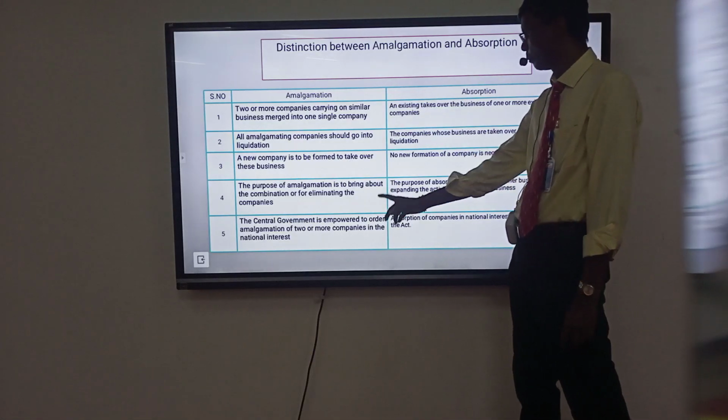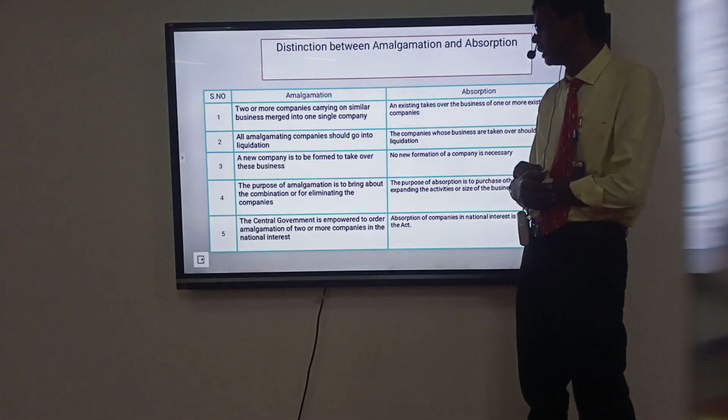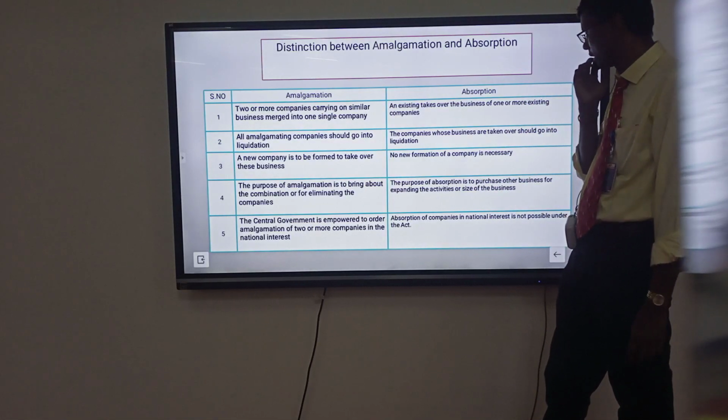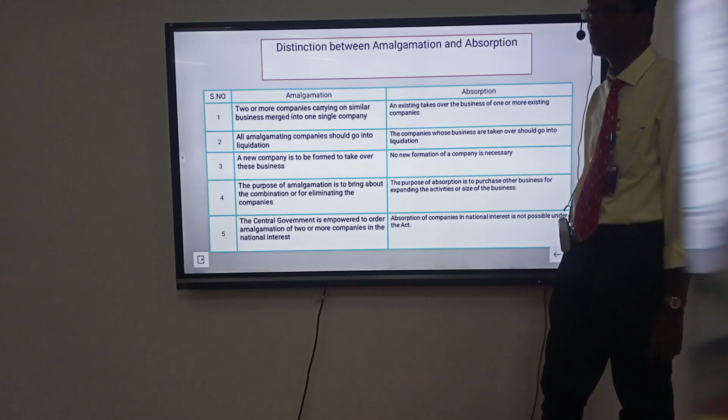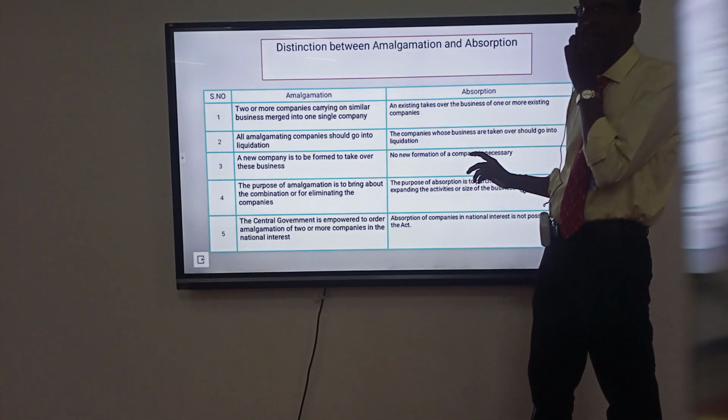The central government is empowered to order the amalgamation of two or more companies in the national interest. For absorption, national interest is not possible under this act. The difference between amalgamation and absorption.